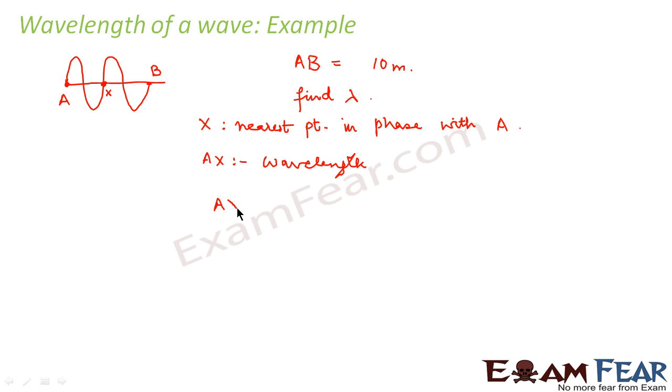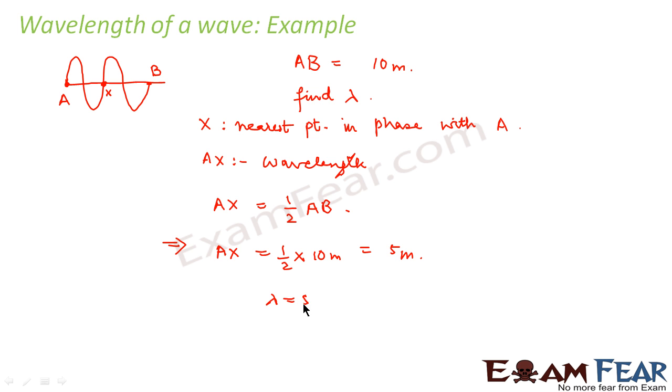Now, as seen from the figure, AX is nothing but half of AB. I told you before also, this is 1/4, this, they are all equal. So AX is half of AB, which is half of 10 meters, that is equal to 5 meters.